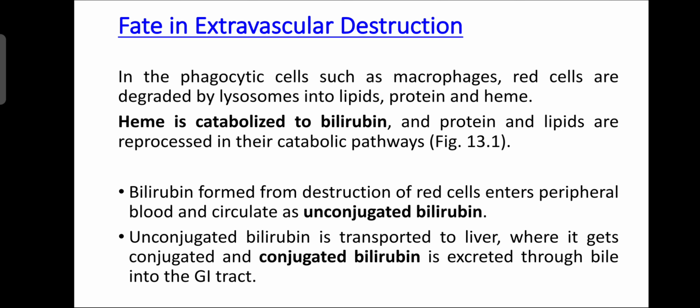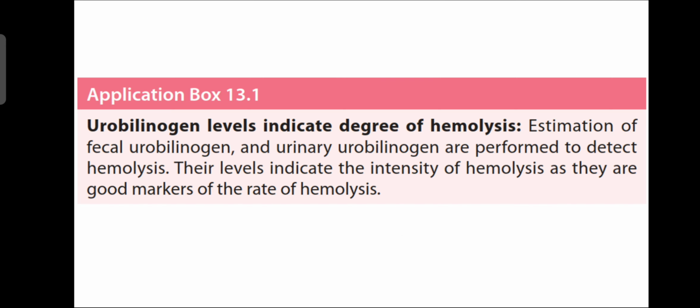Okay, the bilirubin that is released, from hemoglobin, heme and globin are formed, and from heme the bilirubin is separated, that circulates as unconjugated bilirubin. Unconjugated bilirubin is then transported to the liver where it gets conjugated, and conjugated bilirubin is excreted in the bile into the GI tract, that is the gastrointestinal tract, that is known as enterohepatic circulation.